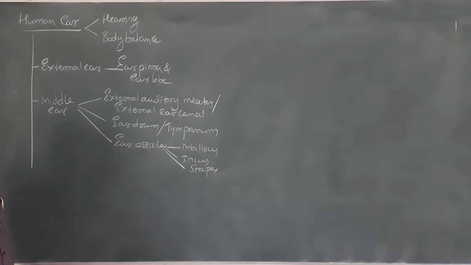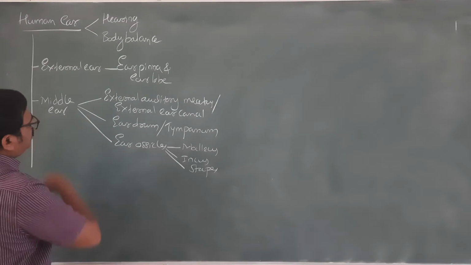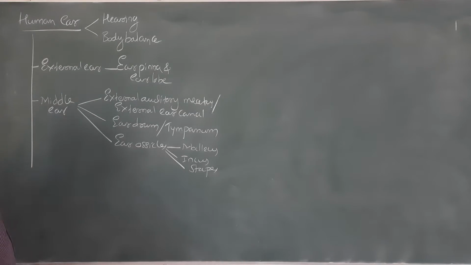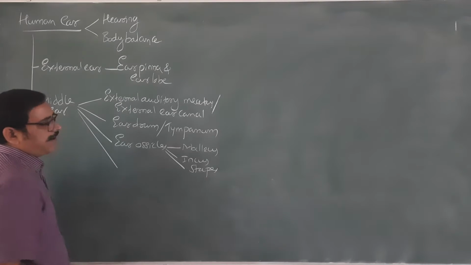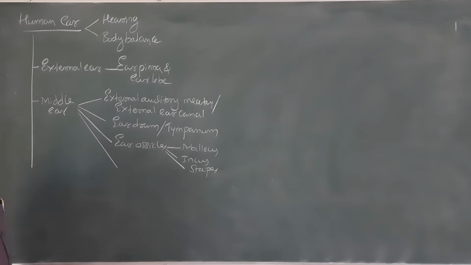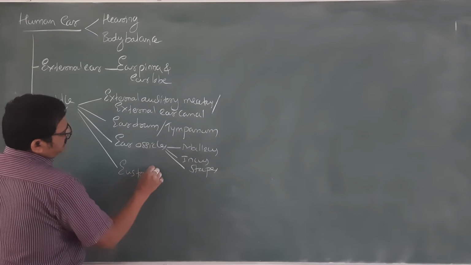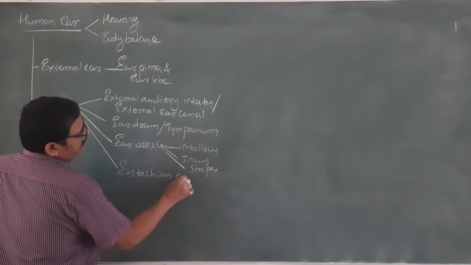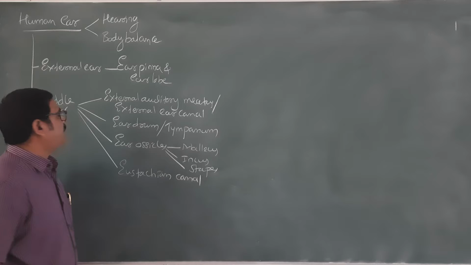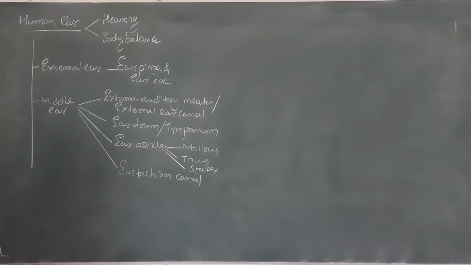Then in the middle ear, we find one more important part that is called the eustachian canal. The eustachian canal connects the middle ear with the pharynx. Next, we study the inner ear.